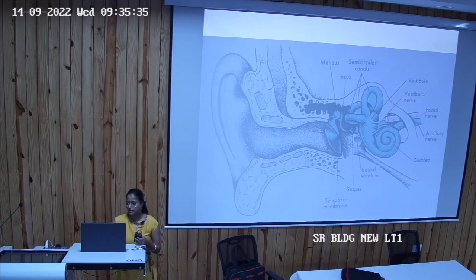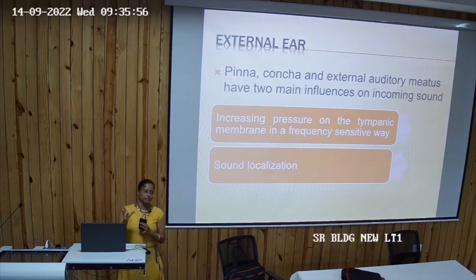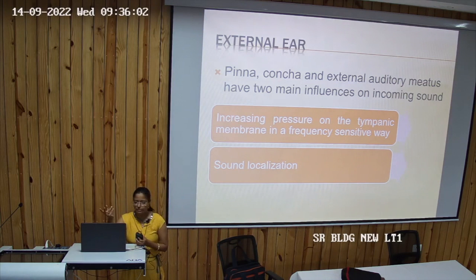So this is the external ear. ये पूरा external ear है, ये middle ear है, and this is internal ear, right? So external ear में क्या क्या हो गया? पिन्ना हो गया, concha हो गया, और external auditory meatus हो गया. It has two main influences on incoming sound mainly. So whenever there is increase in pressure on the tympanic membrane, ठीक है? तो जब भी pressure होगा तो there is sound, ठीक है?